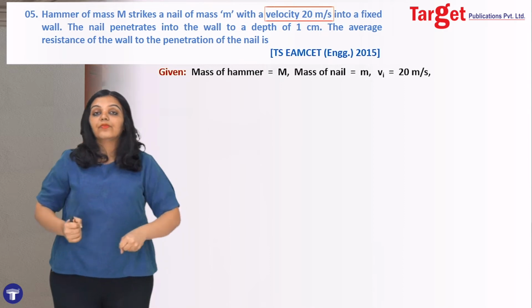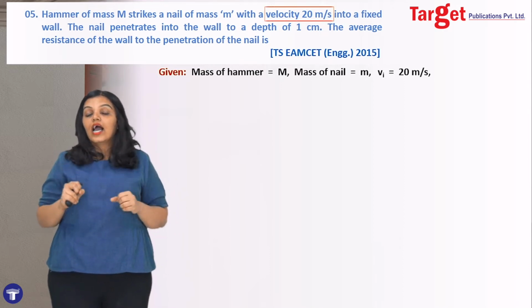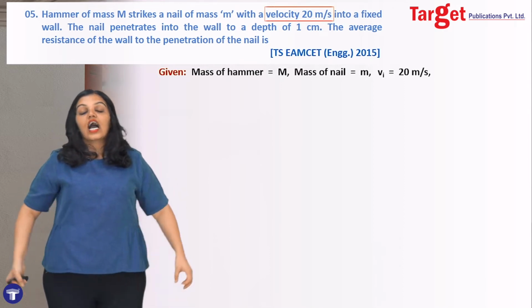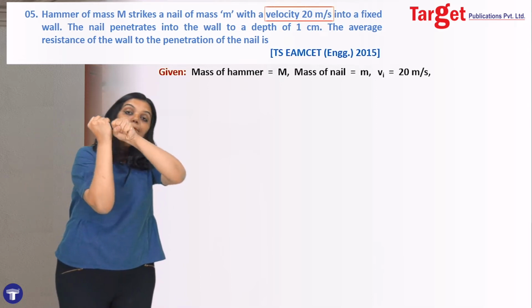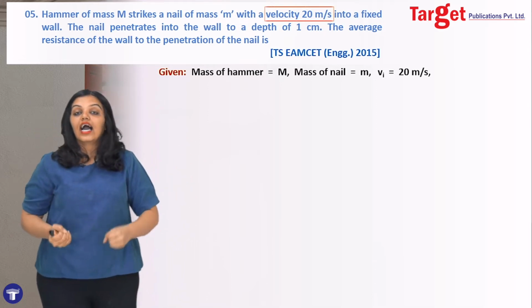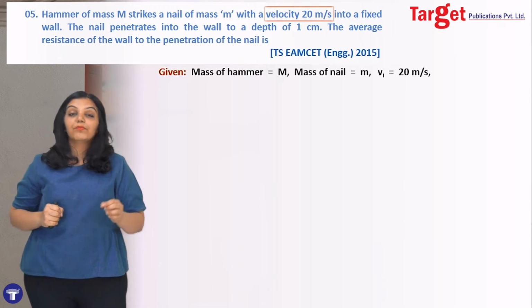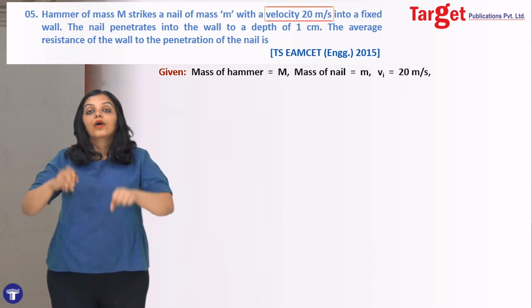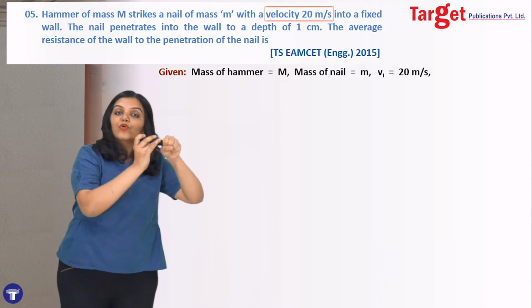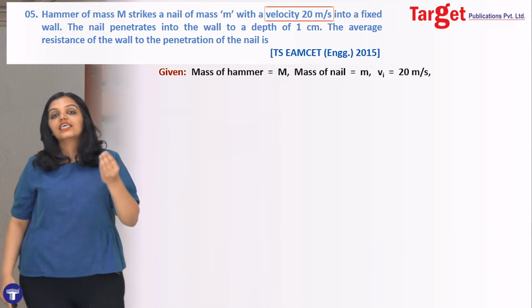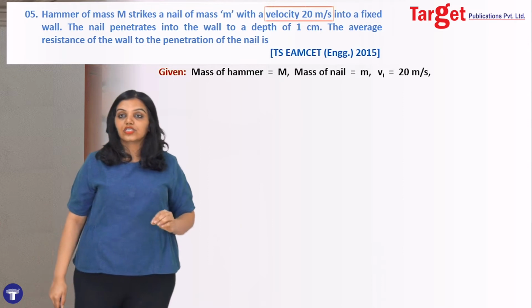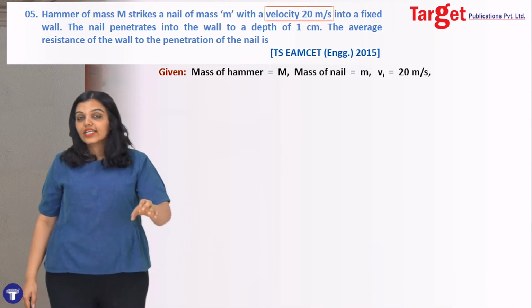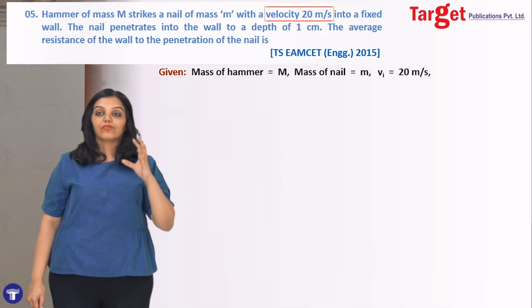Okay. So the most important thing about this sum to understand is that when the hammer strikes the nail, what is happening is essentially a collision. And what kind of collision is this? After the hammer strikes the nail, both of them move together, and therefore you must understand this is a perfectly inelastic collision, because after striking the nail, both the hammer and the nail move together. So we are going to use this idea of perfectly inelastic collision to solve the sum, and that's the only thing that you should have interpreted from the question.